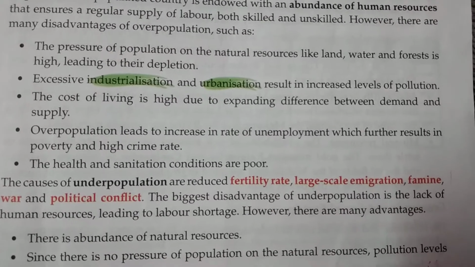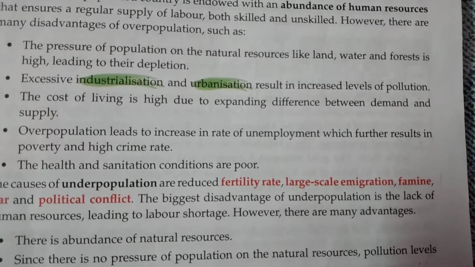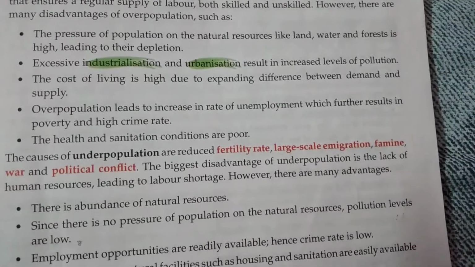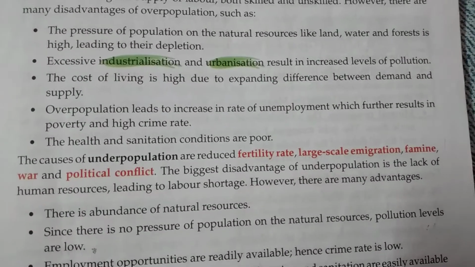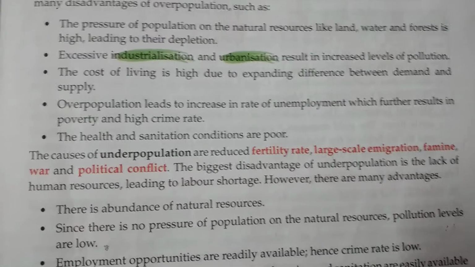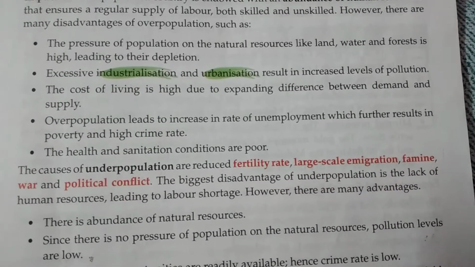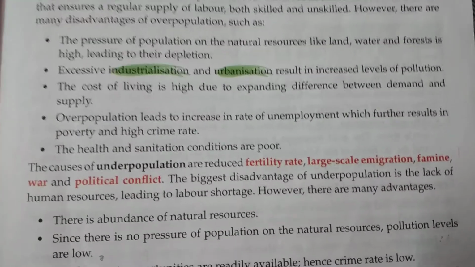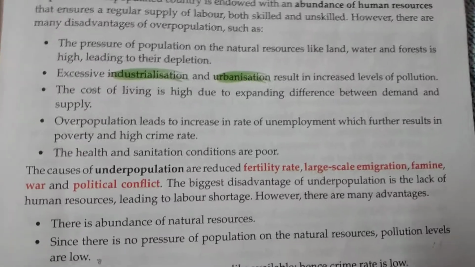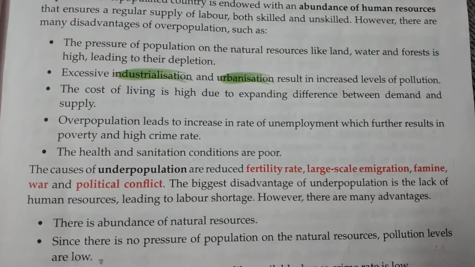Another thing that we can say, excessive industrialization and urbanization results in increased level of pollution. Obviously, in most of the towns or most of the big cities, the level of pollution is too high. Whatever kind of pollution, whether it is air pollution or water pollution or noise pollution, in any big town or city, the rate of pollution is very high in comparison to small villages. In small villages, the rate of pollution is much less because fewer people are living over there.